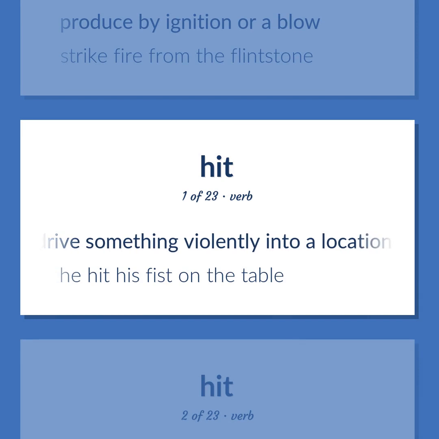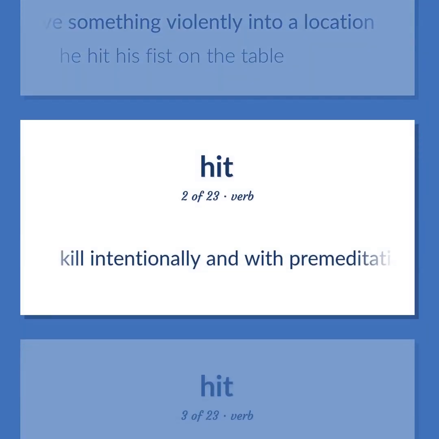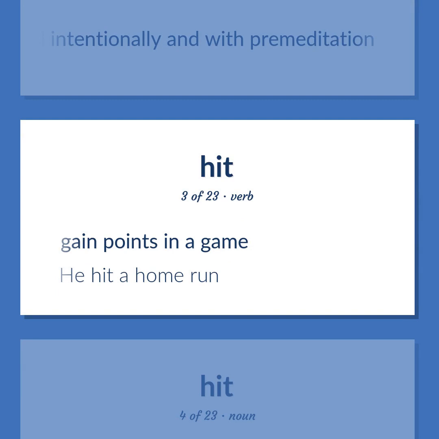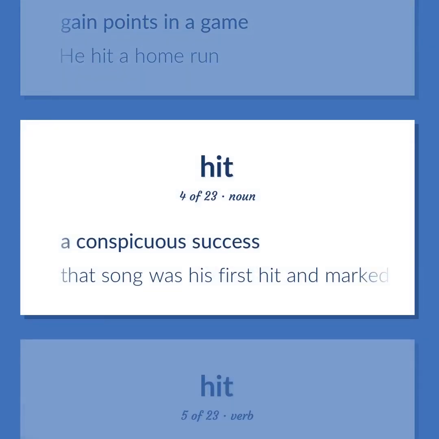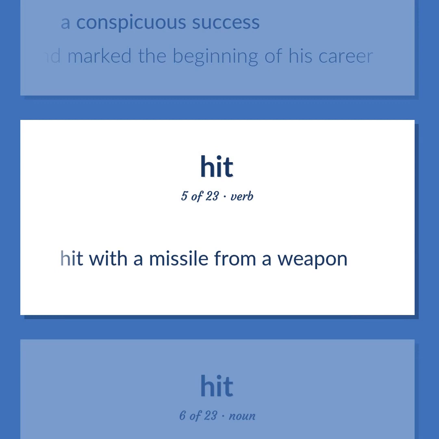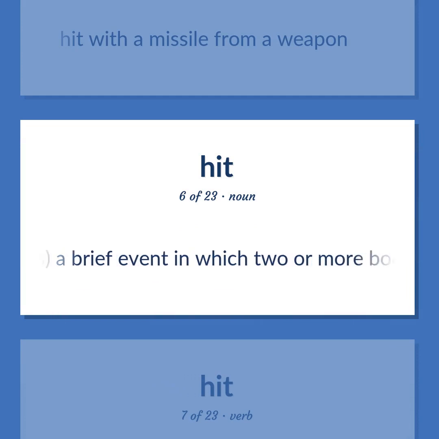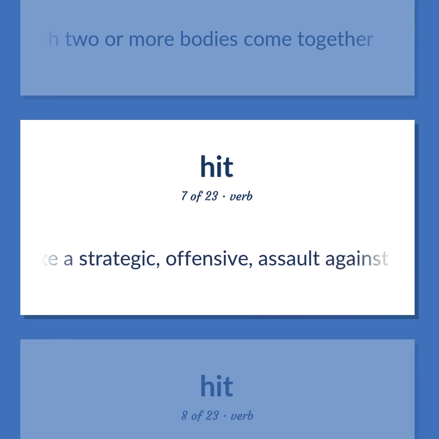Drive something violently into a location. He hit his fist on the table. Kill intentionally and with premeditation. Gain points in a game. He hit a home run. A conspicuous success. That song was his first hit and marked the beginning of his career. Hit with a missile from a weapon. Physics. A brief event in which 2 or more bodies come together. Make a strategic, offensive assault against an enemy, opponent, or a target.